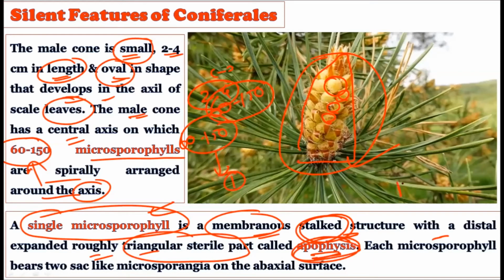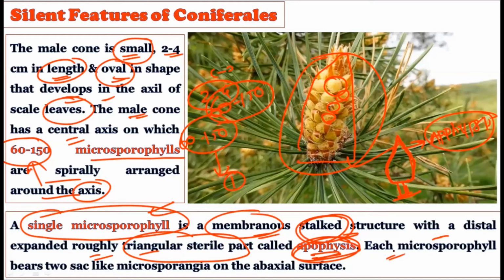Okay, so the small stalk is there, and then the triangular shape is there, which is sterile in nature from outside. It is sterile in nature, and this portion is called the apophysis. It's the triangular structure, and below it we have a stalk.